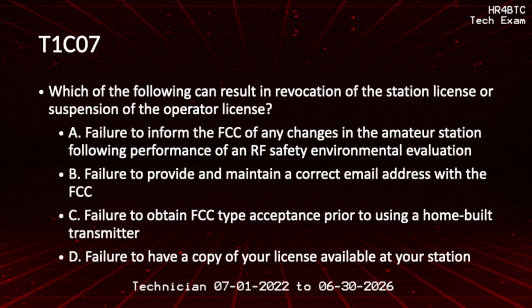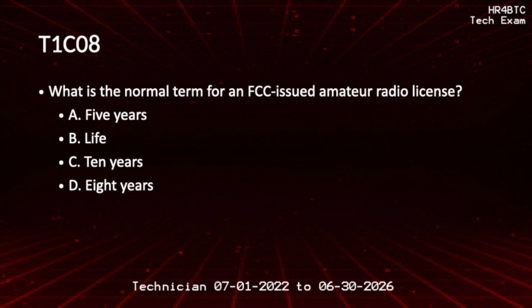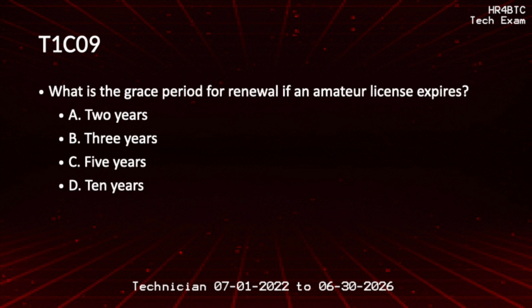Which of the following can result in revocation of the station license or suspension of the operator license? Failure to provide and maintain a correct email address with the FCC. What is the normal term for an FCC-issued amateur radio license? 10 years. What is the grace period for renewal if an amateur license expires? 2 years.